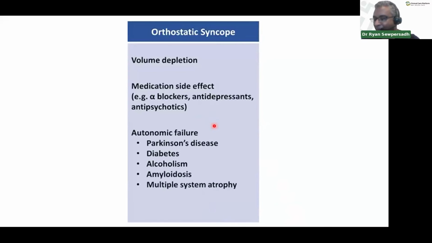Remember that what maintains vasoconstriction is your sympathetic nervous system. If your autonomic nervous system is malfunctioning for whatever reason, most especially secondary to neuropathy in diabetes, your patient is prone to having postural or orthostatic hypotension, right? Also, it's a good idea to check what medications they're taking, because alpha blockers, if those are part of your blood pressure arsenal, or even if you're just overly or overzealously diuresing your patient, that may also predispose to orthostasis.